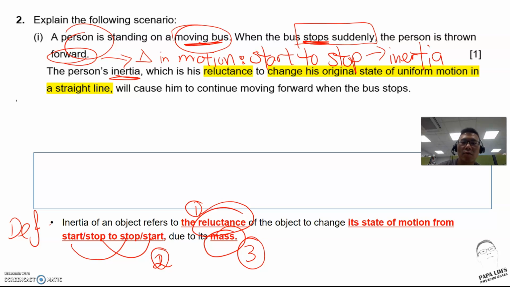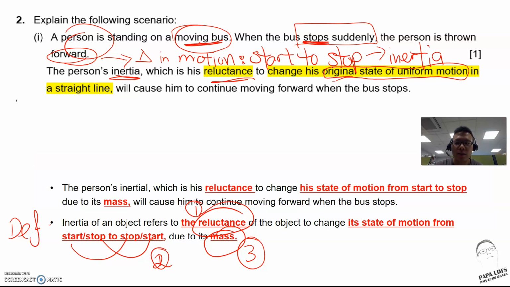If you look at the answer given, yes, it uses the keyword reluctance, but the student has not mentioned what motion is being talked about in this particular setting. In this case, mass is actually not a keyword because the question is not comparing two situations. It's not about one skinny guy and one big-sized guy. It's just the same person. So in this case, mass is not in the answer.